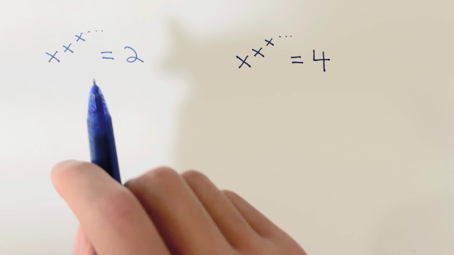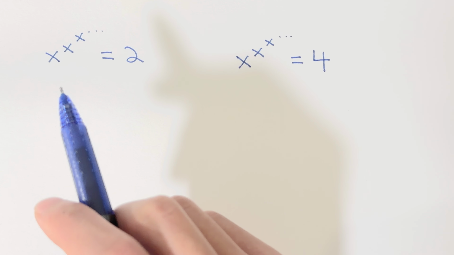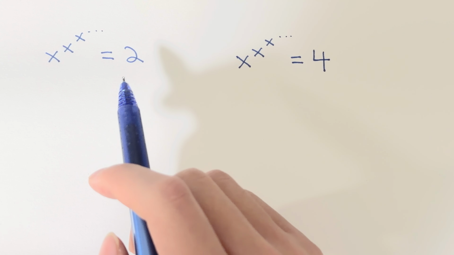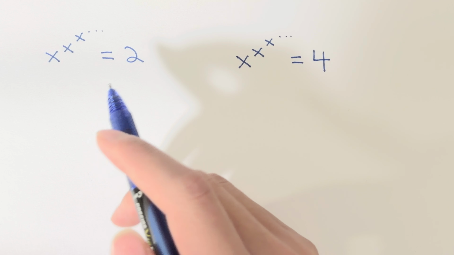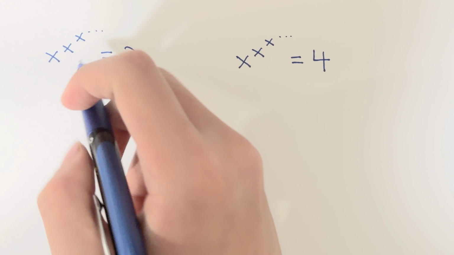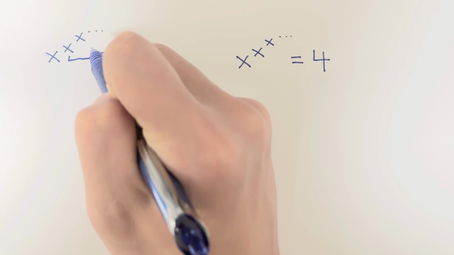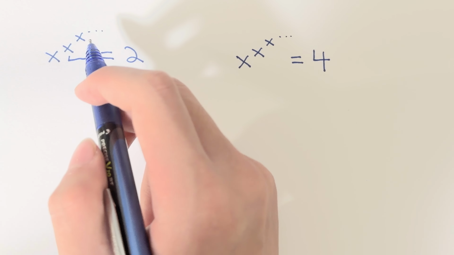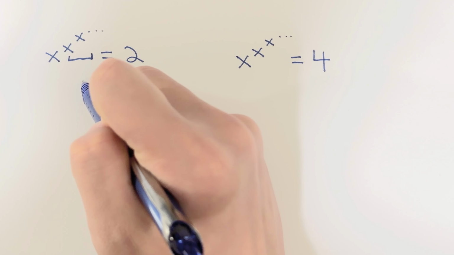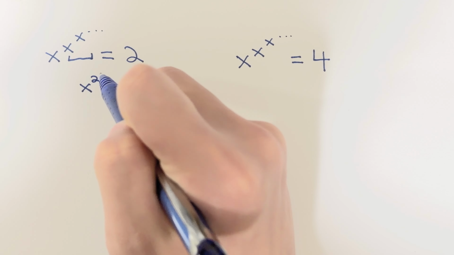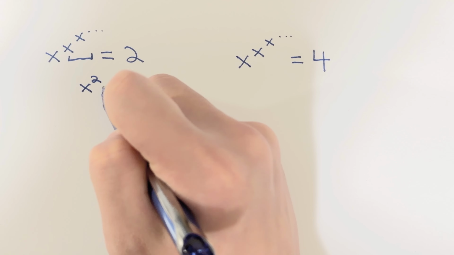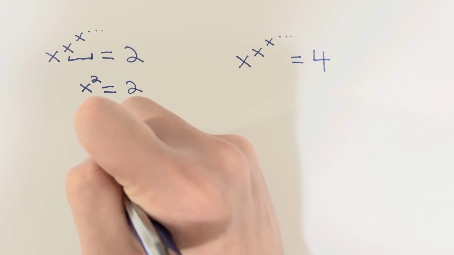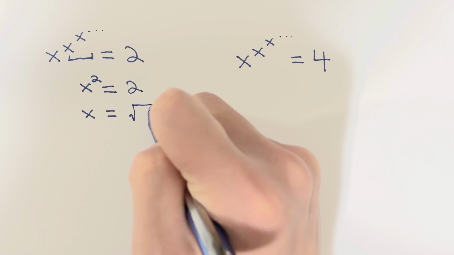We can start with an infinite stack of x's. x to the power of x to the power of x to infinity equals 2. Because this stack never ends, the exponent here, this portion here, is actually the same thing as the entire thing. So we can just swap the top for a 2. x squared is equal to 2. And then that would just mean that x is equal to square root 2.